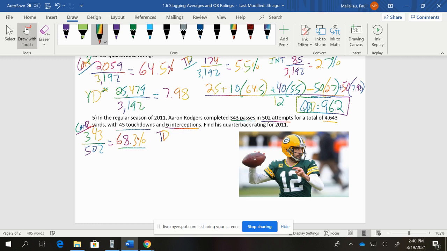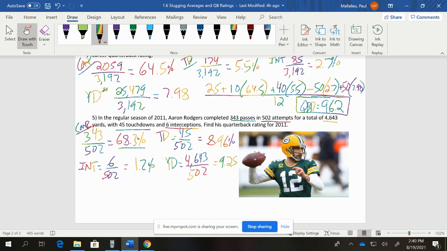Touchdown percentage. We have 45 touchdowns with 502 attempts. So we get a decimal, and we move that over, and we get 8.96%. Our interceptions, these were very low for the number of times he threw a pass. So we have 6 divided by 502, so that's 0.012, so 1.2%. So that's also a good thing. And then yards would be 4,643 yards and 502 attempts, which is 9.25.